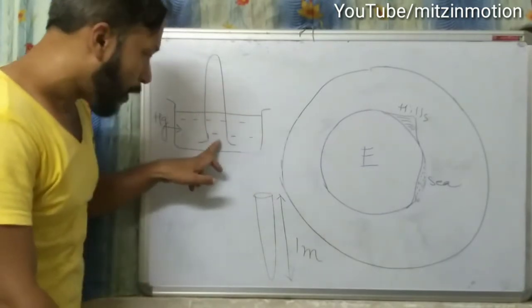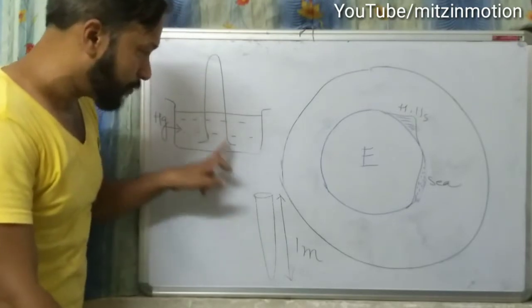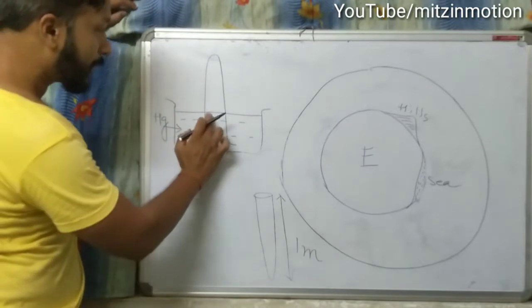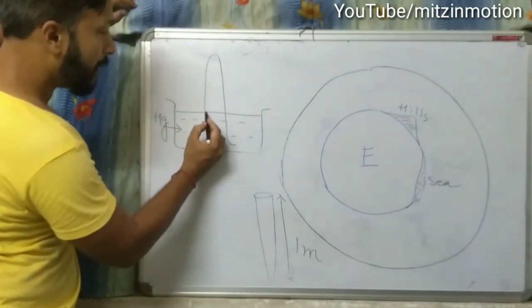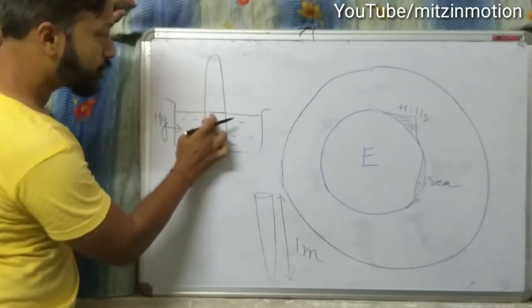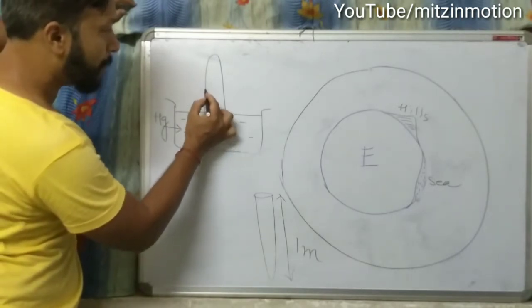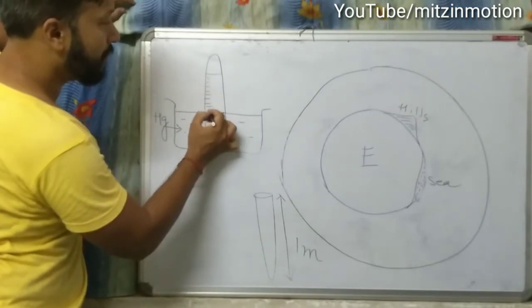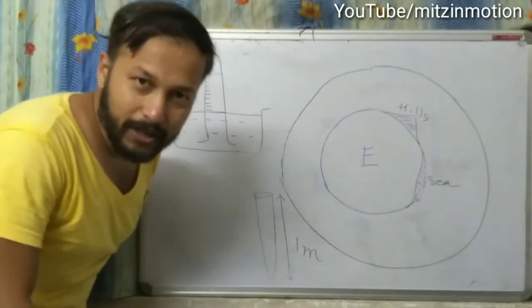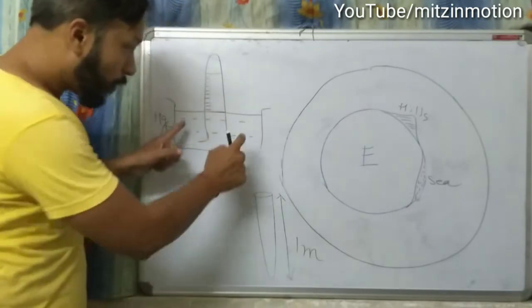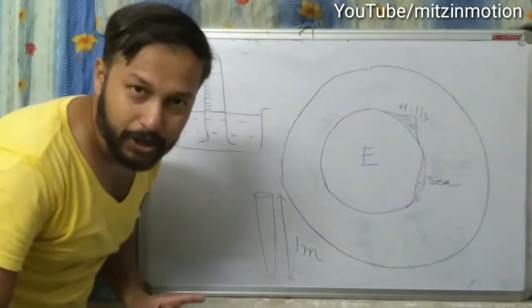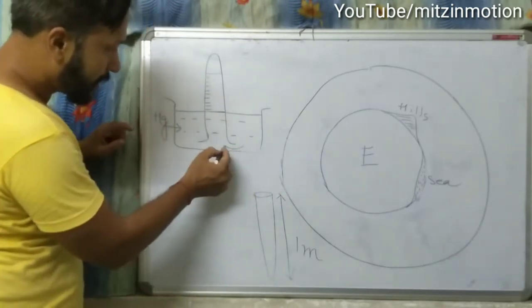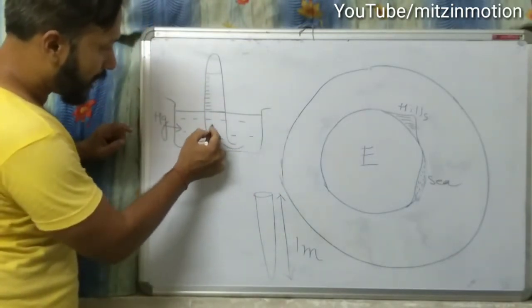Understood? This is the mouth of that test tube. Understood? And we'll notice that the level of mercury inside this test tube is getting up, and somewhere here it will be fixed. Understood? The mercury of this vessel is going up. See, I am showing you the arrow.